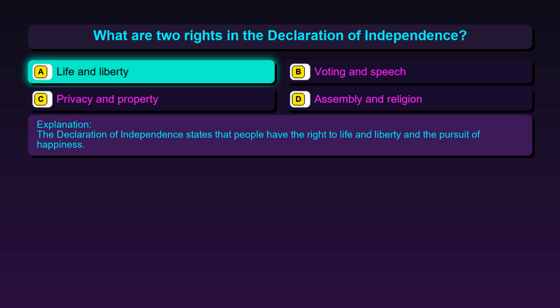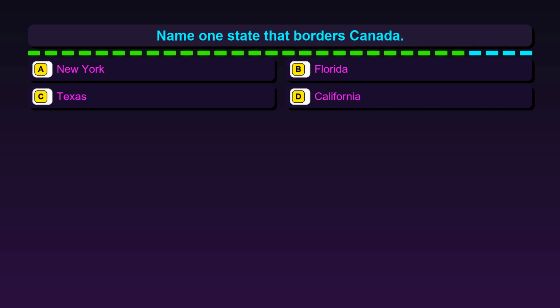Question 26. Name one state that borders Canada. Option A, New York. Option B, Florida. Option C, Texas. Option D, California.